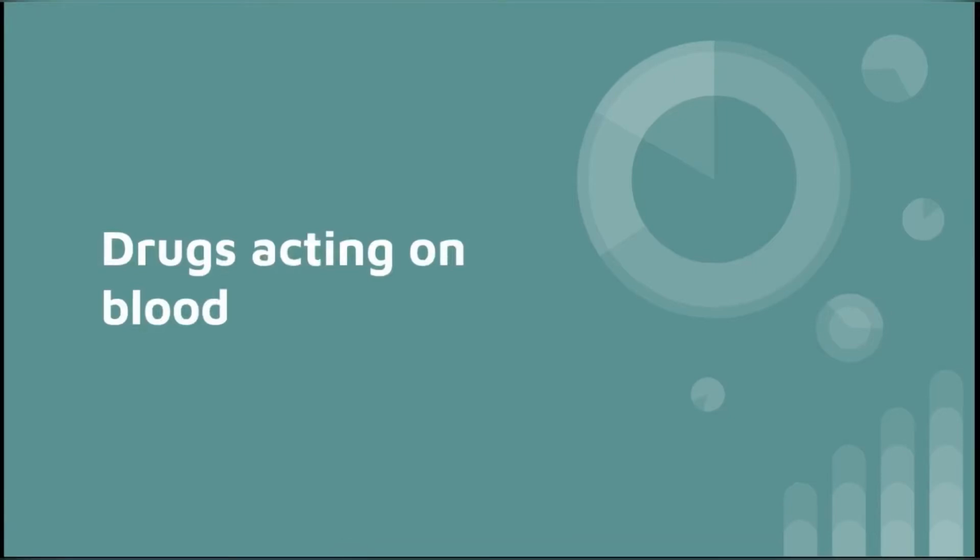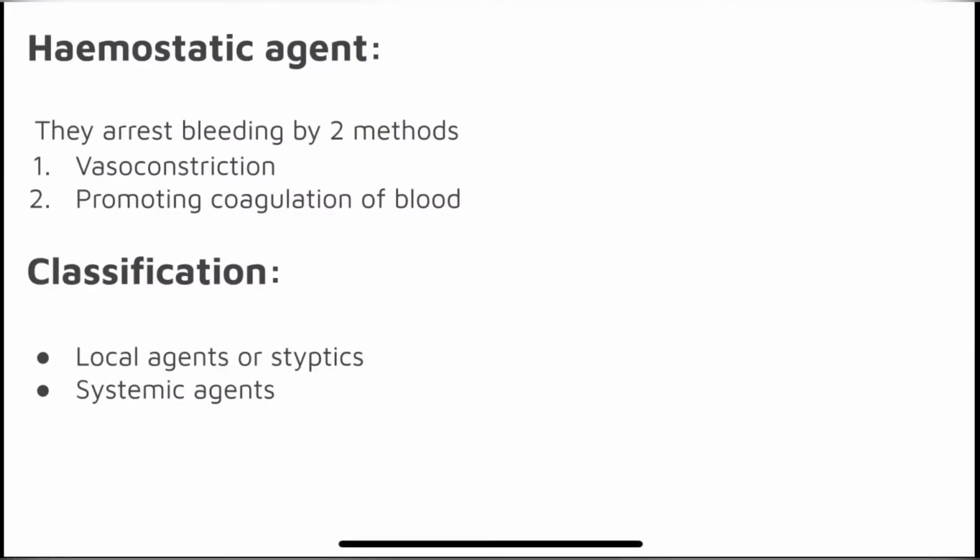So today we are going to study drugs acting on blood and blood forming organs. What are drugs affecting coagulation and bleeding? They are called hemostatic agents. What are hemostatic agents? These agents arrest the bleeding either by vasoconstriction or by promoting coagulation of blood. So it arrests the bleeding with two methods, vasoconstriction or promoting coagulation of blood.